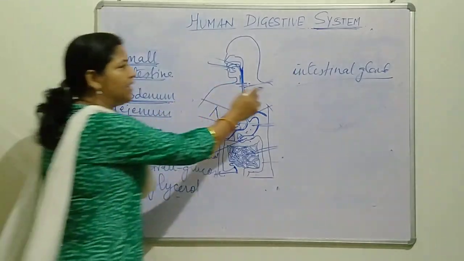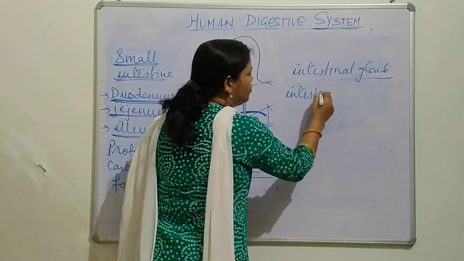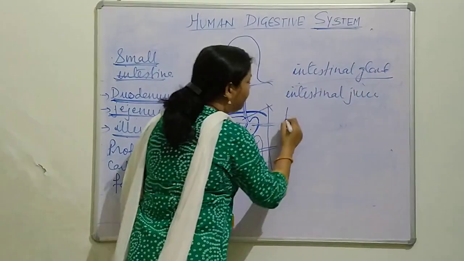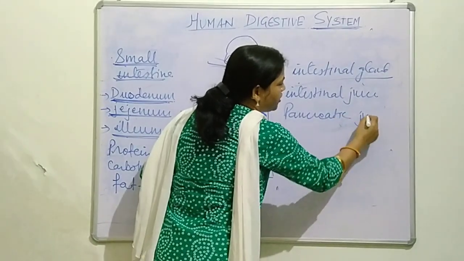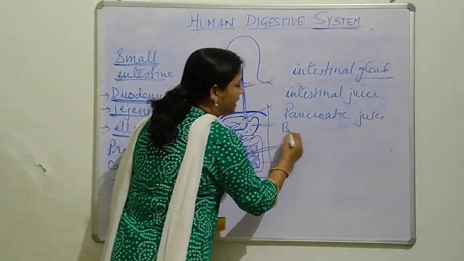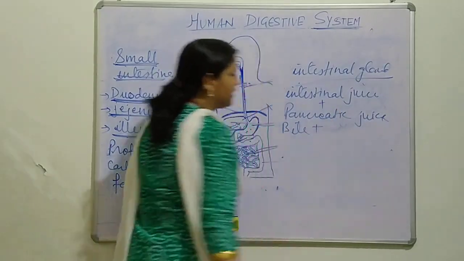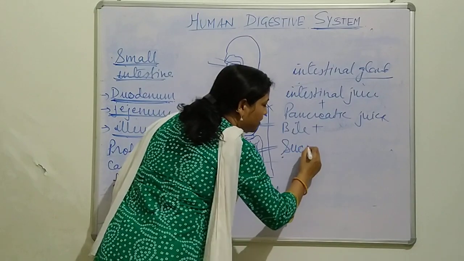The intestinal gland secretion called intestinal juice, pancreatic juice and bile, these all three combined are called succus entericus.